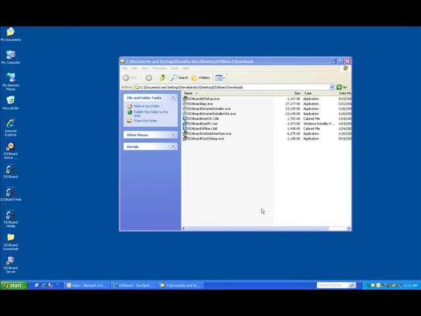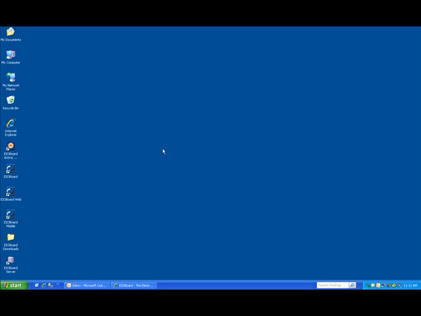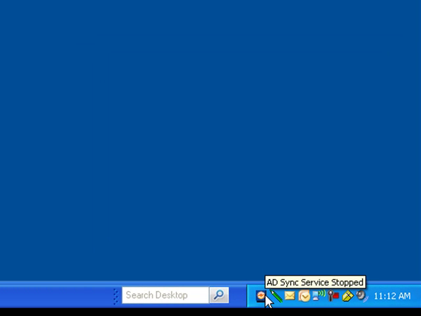The other thing to note is that if you want to have kind of a jump start on deploying this, I encourage you to take a look at the Active Directory tool. There's actually a video that details this whole application in detail. I'm going to start it up and do a quick Active Directory sync just to show you quickly what it's all about and how to add users.